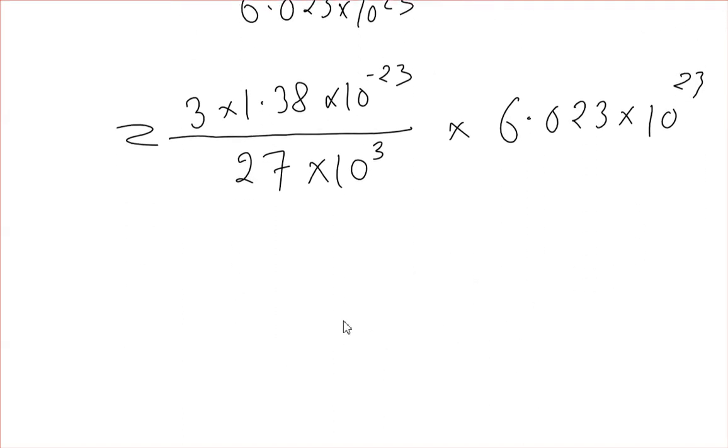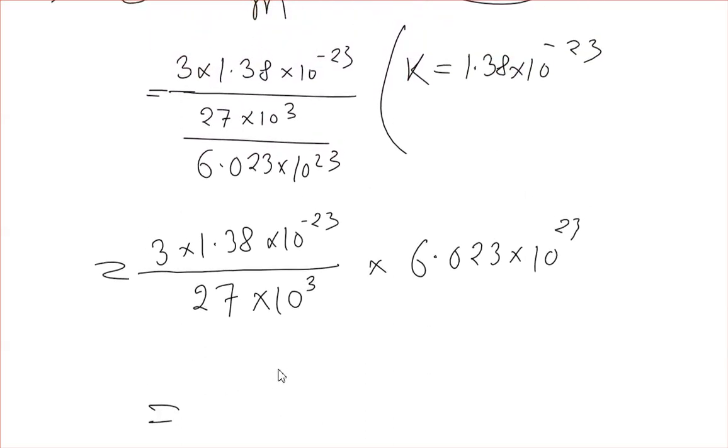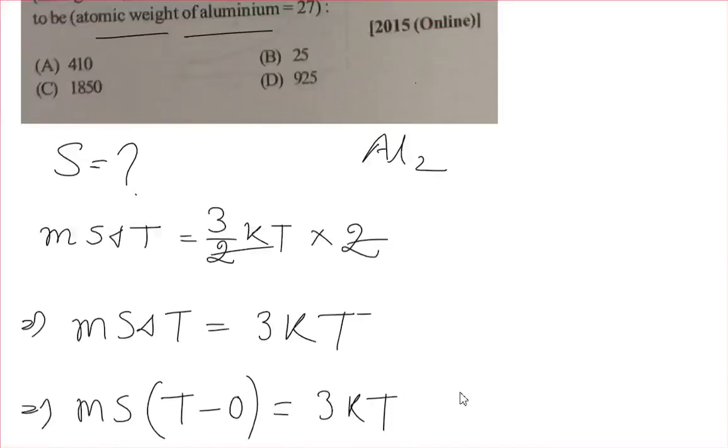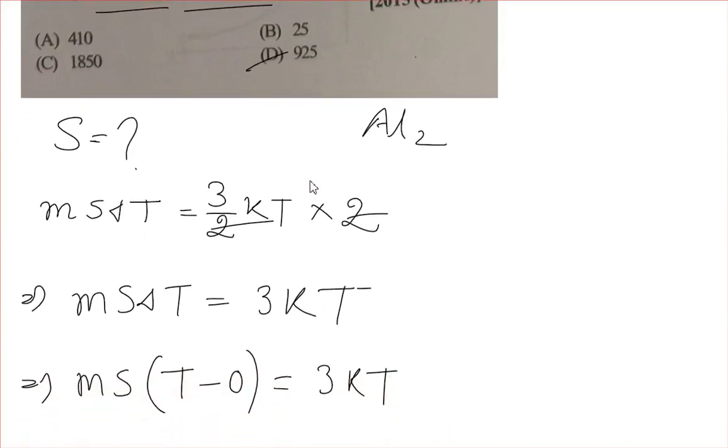Okay, so by calculation it will be equal to around 9 to 3 something. So our option will be 9 to 5. So option D will be correct.